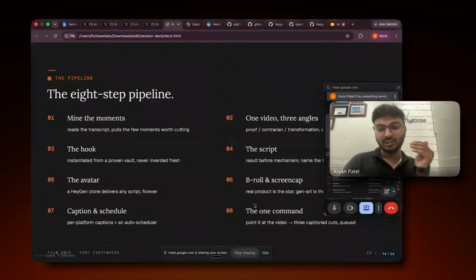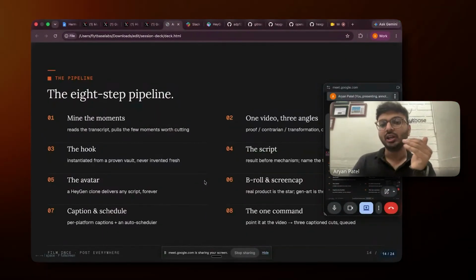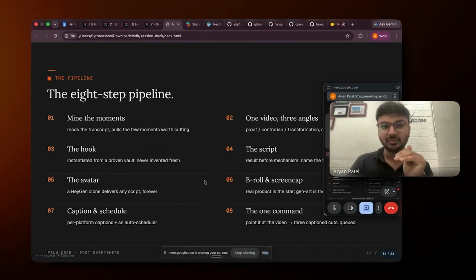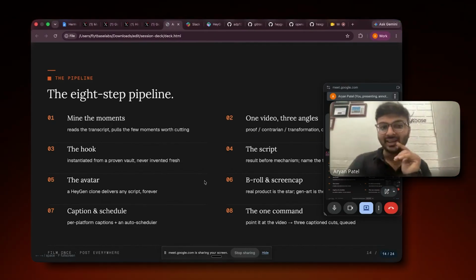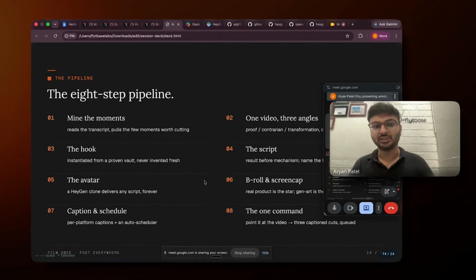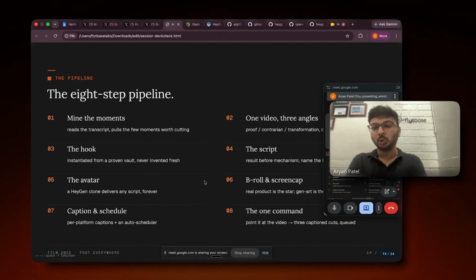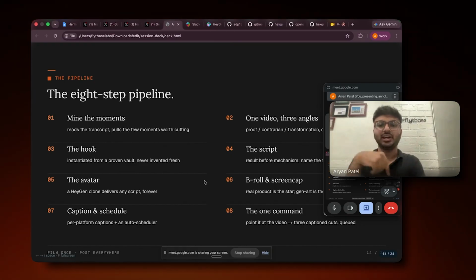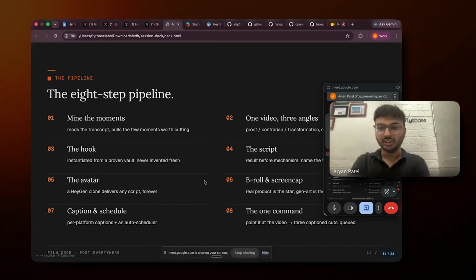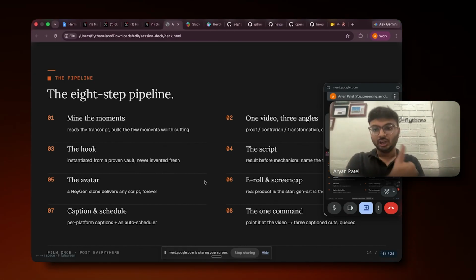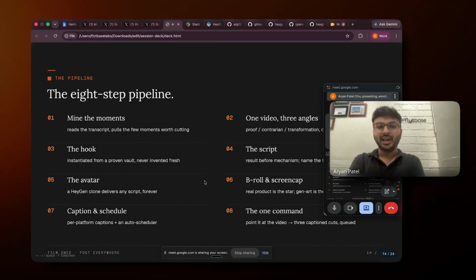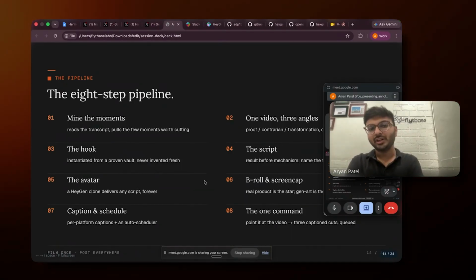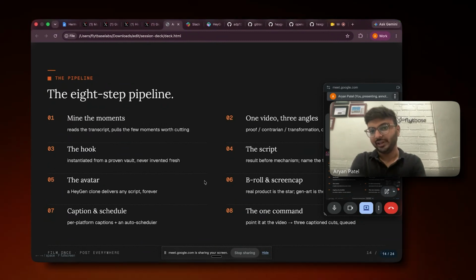Now, the skills which I made fall almost into these 8 things. First is mining the moments. If I give it any YouTube video, like a session link of mine, one of these sessions which we are taking, what it does is use the Whisper model, and it transcribes the whole session, then pulls the moments which are worth sharing on social media.